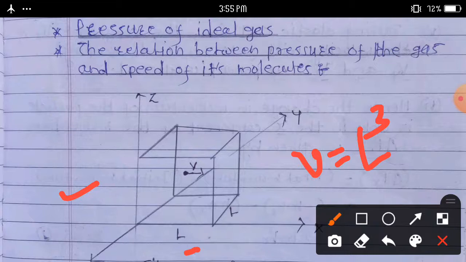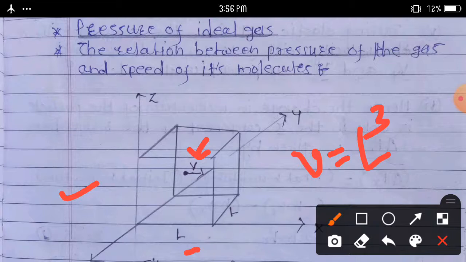A typical molecule is moving with velocity v bar. This is the velocity of the molecule, v bar, about to collide elastically with the shaded wall of the cube parallel to the YZ plane.